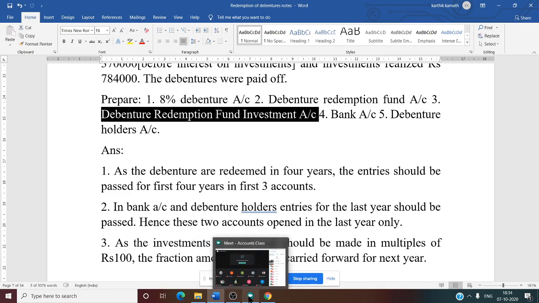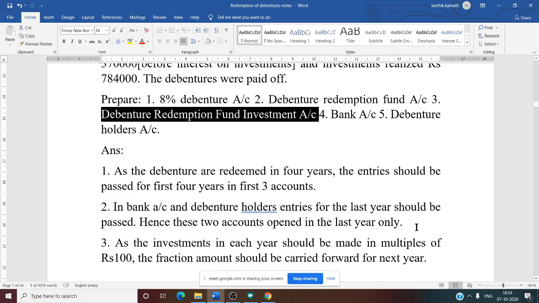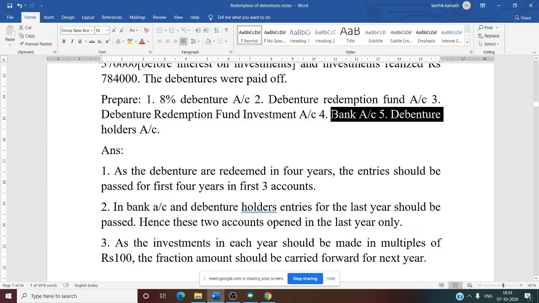So in these accounts, entries for 4 years need to be passed. Okay, is this clear? Very clear now. In the last two accounts, what are the last two accounts? Bank account and debenture holder account. Entry is to be passed for the last year only.